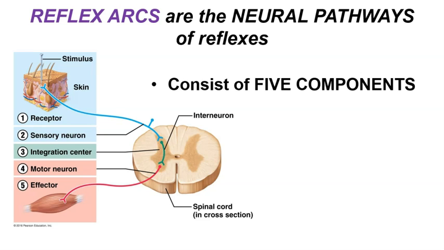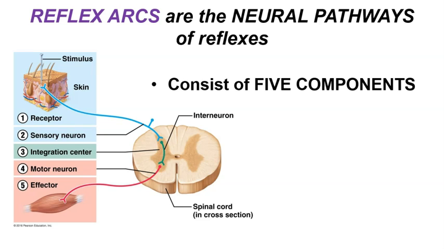The receptor is the structure that detects the stimulus, and it begins a reflex. So in this example, the stimulus is a pin that has pierced the skin and causes nerve endings to send painful stimuli to the spinal cord and to the brain. The sensory neuron serves as the line of communication between the receptor and the central nervous system. The integration center is the part of the central nervous system that controls the particular reflex. So in this example, an interneuron in the spinal cord receives input from the sensory neuron of the skin, and then it decides how to appropriately respond to that particular stimulus.